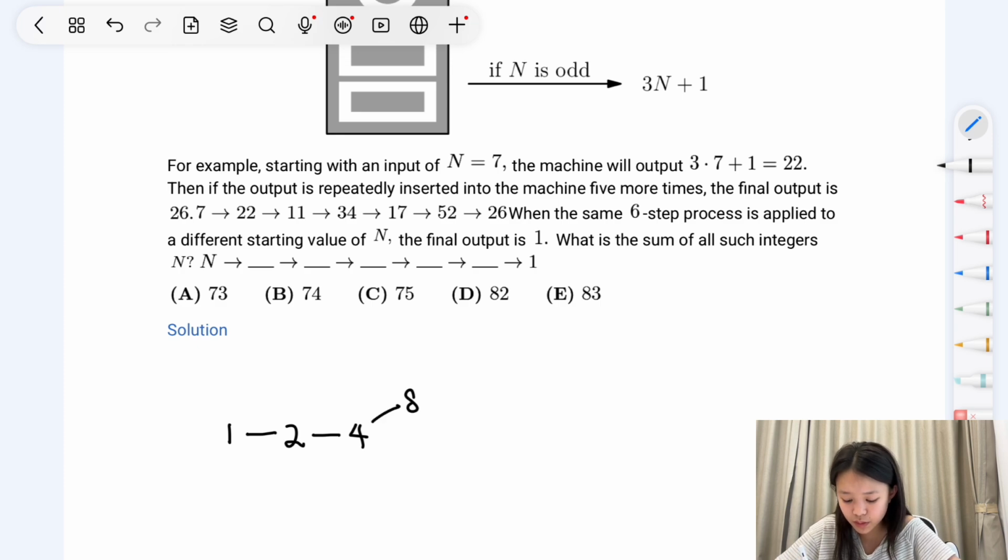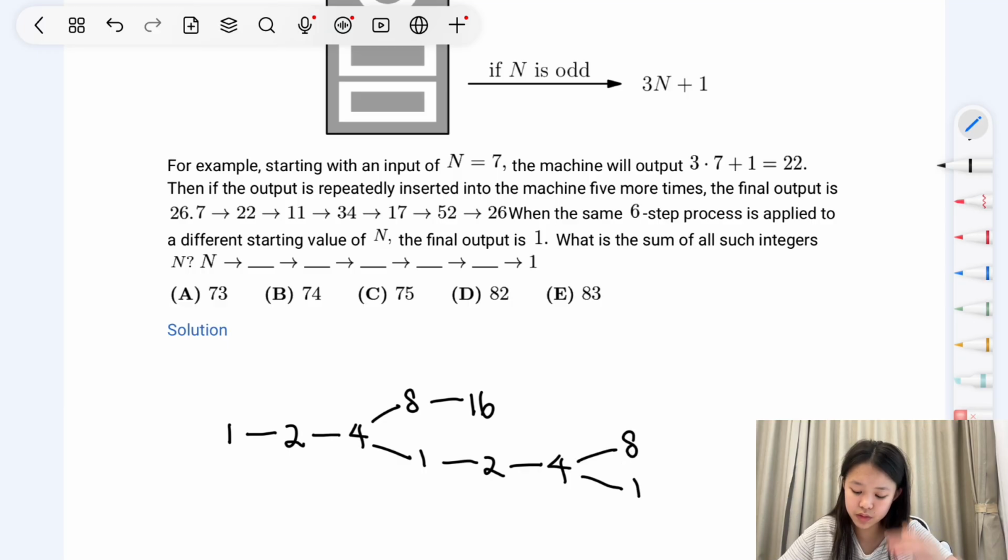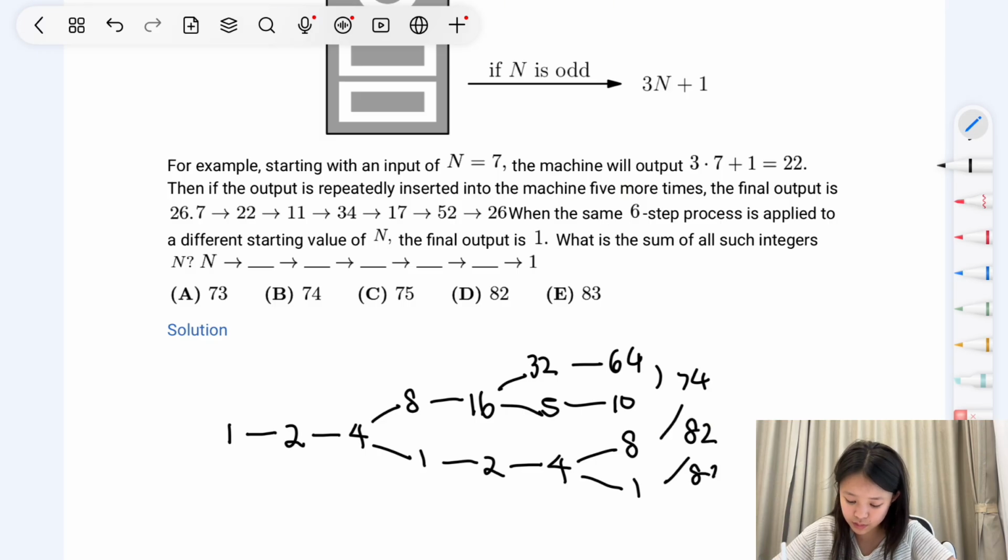4 can be 8, or it can also be 1. 8 can be 16 only. 1 has to be 2, and then the next one is 4. This equals 8, and this equals 1. So now we've gone to our 6th step, and 16 here can equal either 32 or 5, and then 64 and 10. The sum of all possible n's is 83, and so the answer is E.